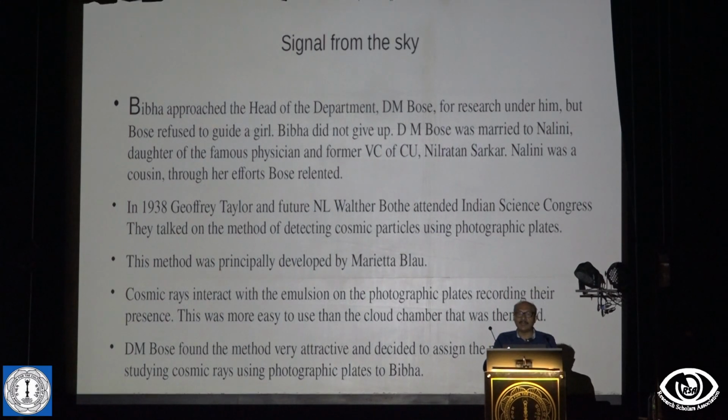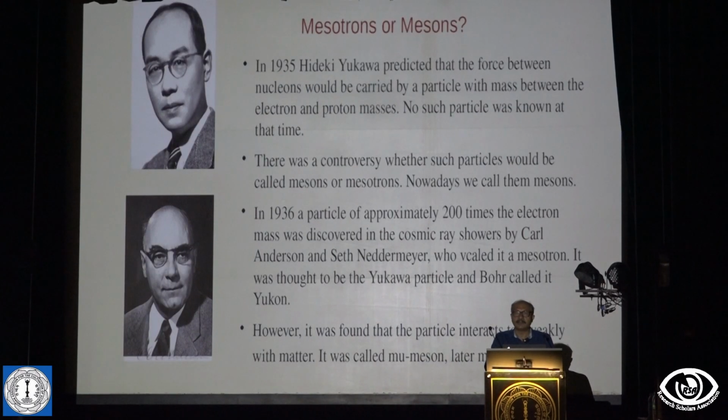If you go back to the story, in 1935 Yukawa predicted that there would be a particle with mass between the electron and proton, between 200 to 300 times the electron mass, which would be a force carrier of the strong force. Immediately, of course, Wilson got such a particle in 1936. That year Wilson also got the Nobel Prize for discovering the positron. But later we understood that it was not really the particle we were looking for.